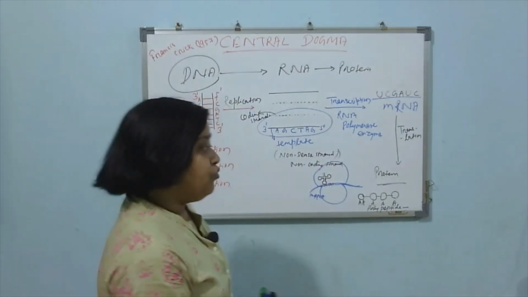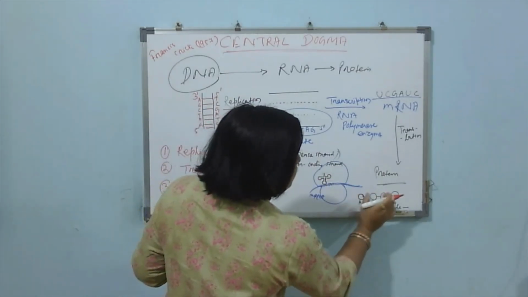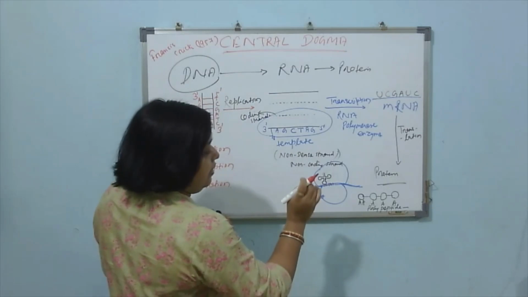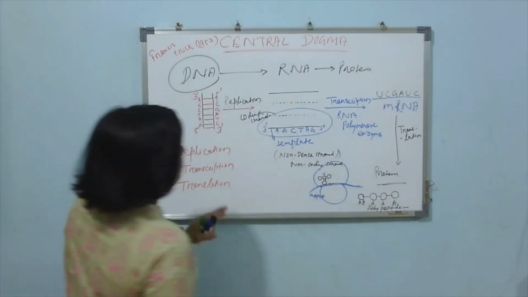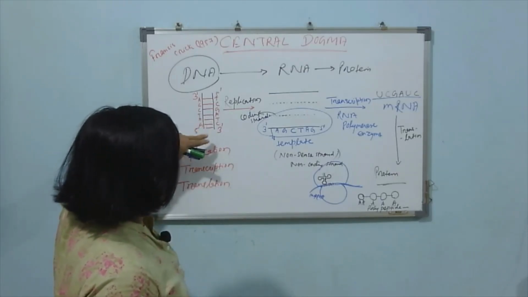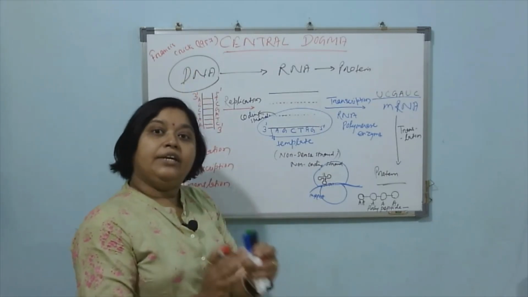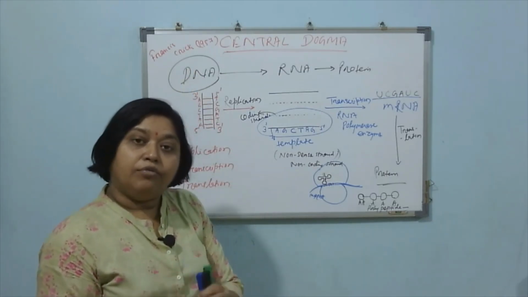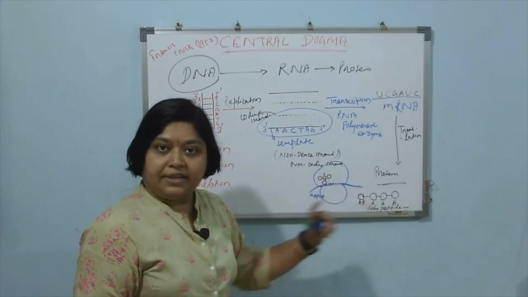It means whatever the sequence you will get in this polypeptide chain in the form of amino acid, similar sequence you will find as nucleotide in this DNA. That is the collinearity property of DNA and polypeptide chain.